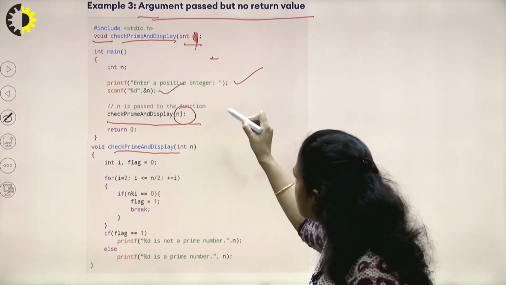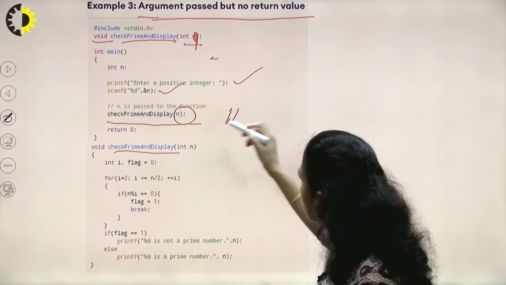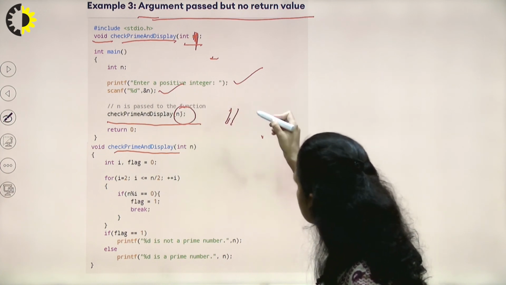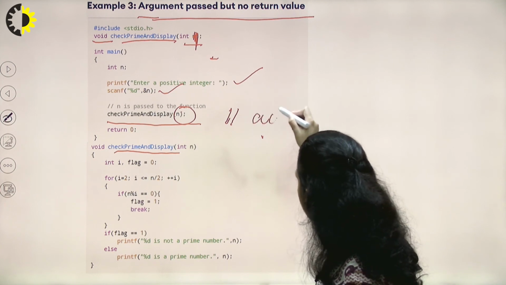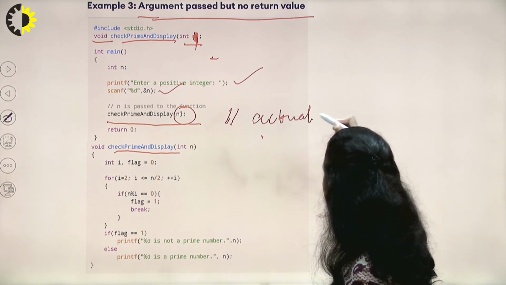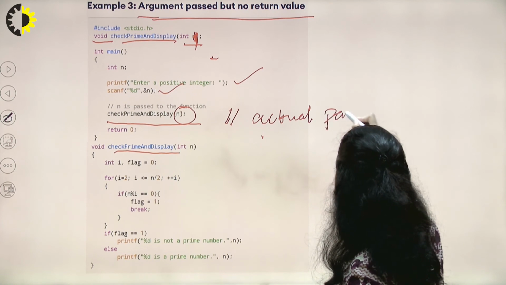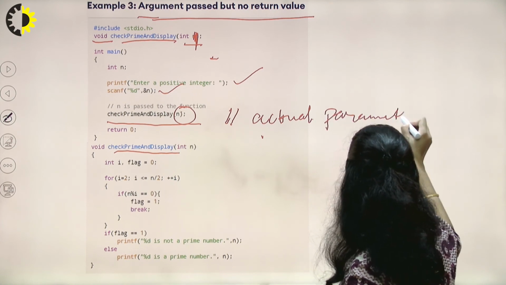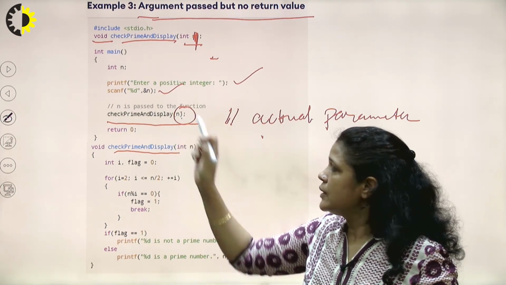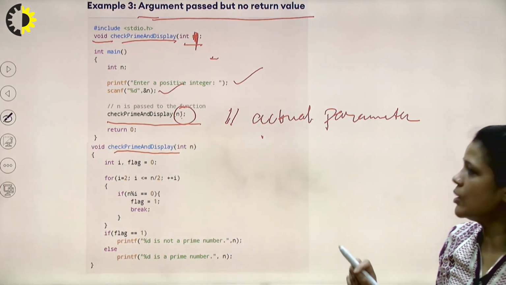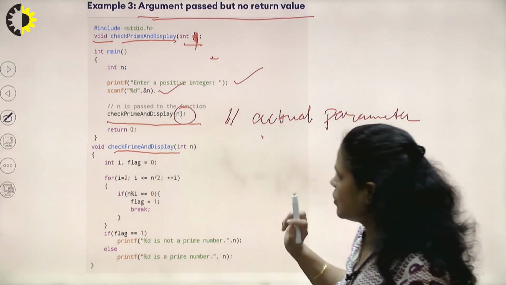Whatever value we write here at the time of calling is called actual parameters or actual arguments, right? So like this, we can write the calling of the function.